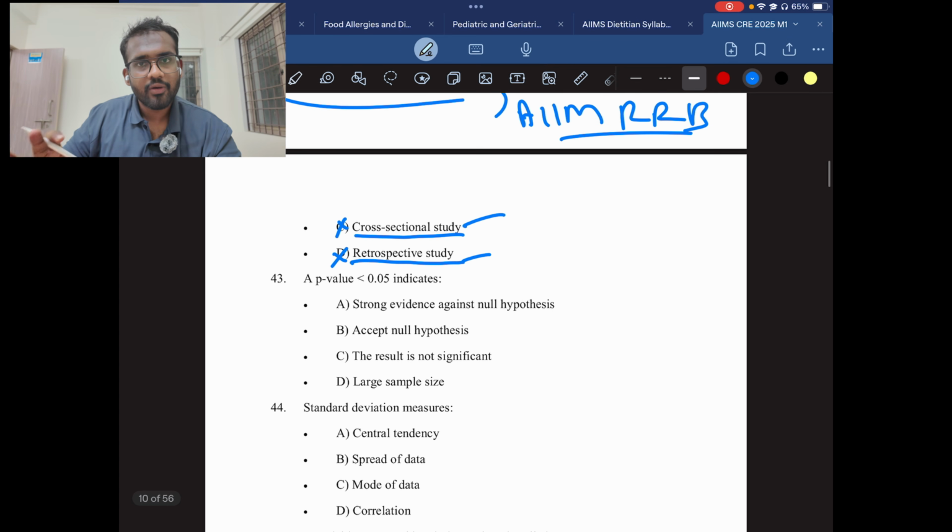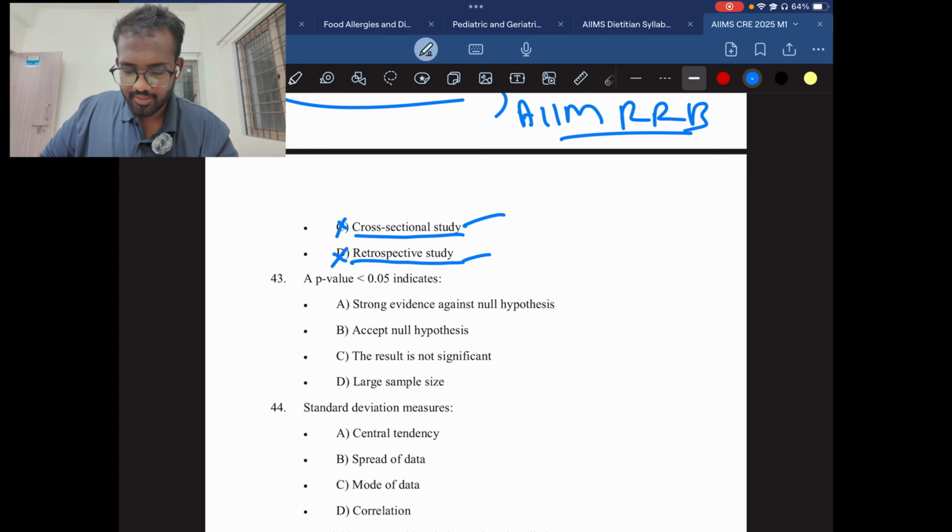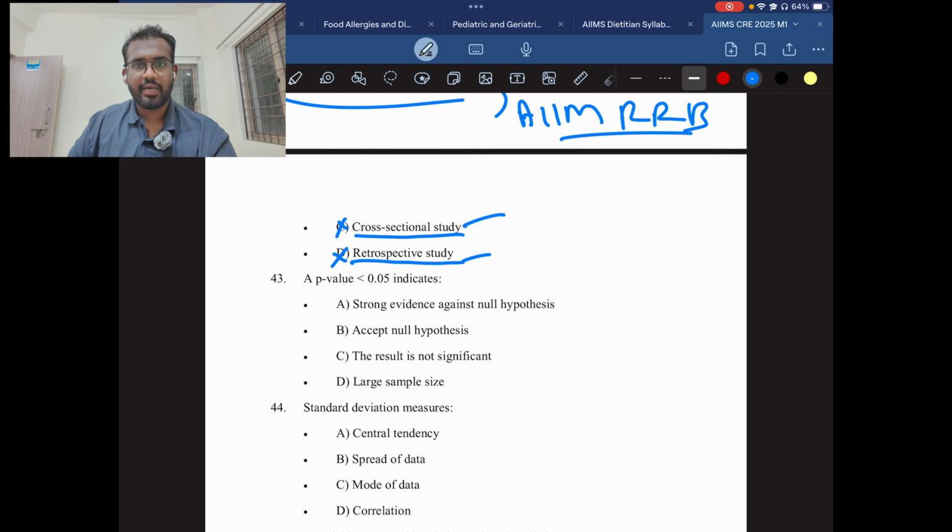I'm not too well versed in research statistics. The amount I know, I am explaining to you guys in a simple format.